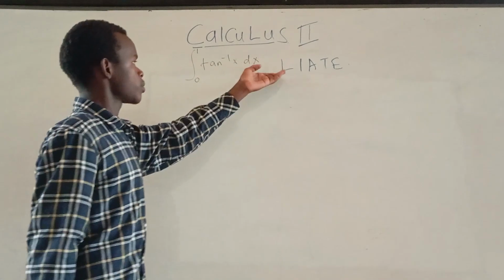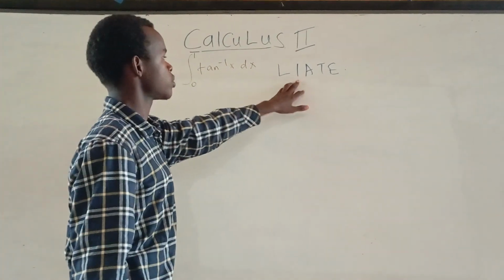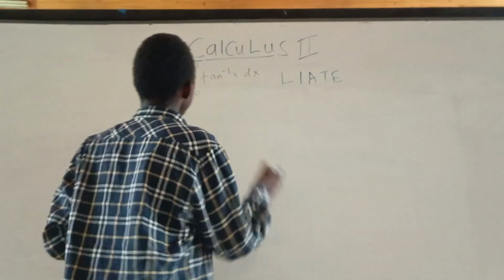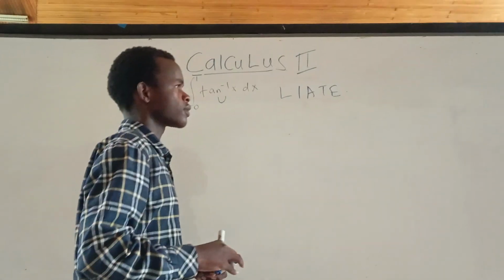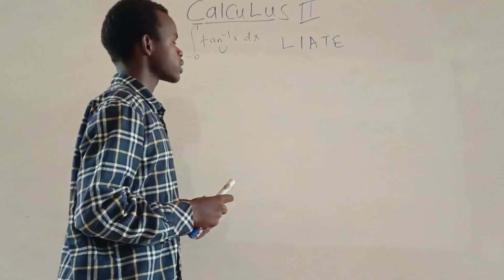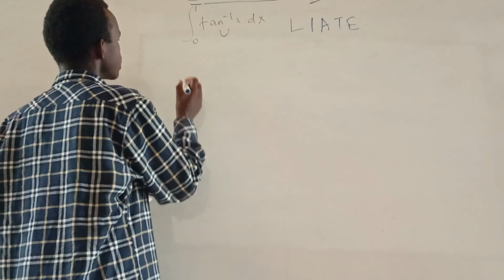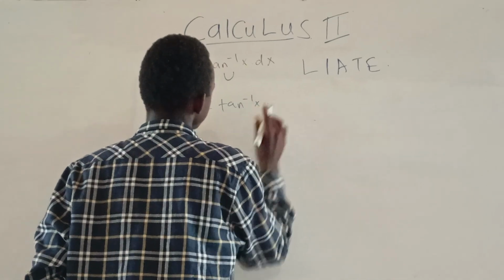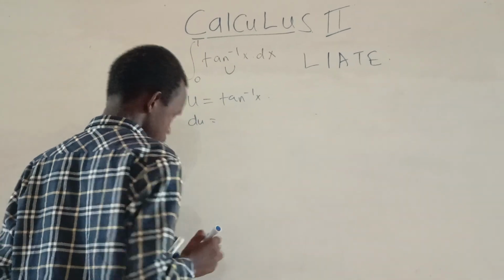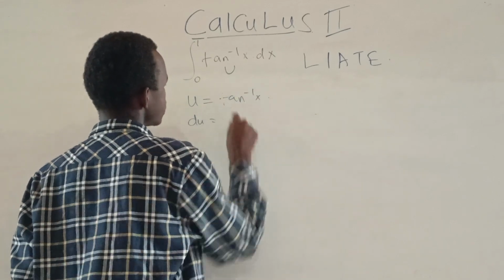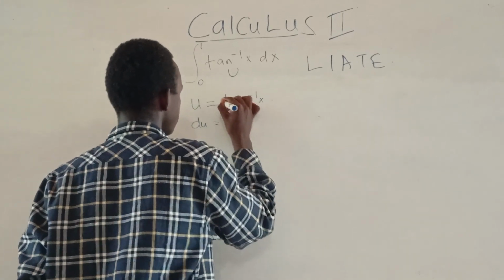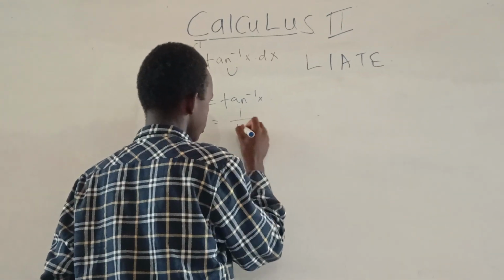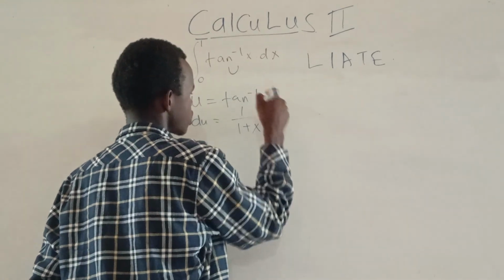So L is logarithmic function. There's no logarithmic function here. Inverse trigonometry has started, so automatically this will be our u because inverse trigonometry has started. What will be our dv? Our dv will be anything remaining inside the integral. So we'll get our u to be tan inverse of x. Automatically we'll find our du because the formula requires du. So du is the derivative of tan inverse of x. What's the derivative of tan inverse of x? It is 1 over 1 plus x squared, with respect to x, so dx.